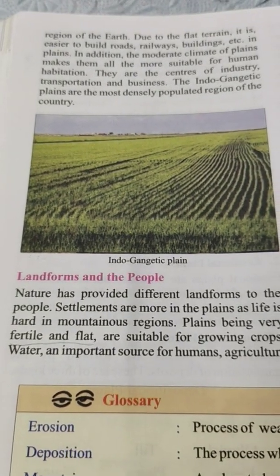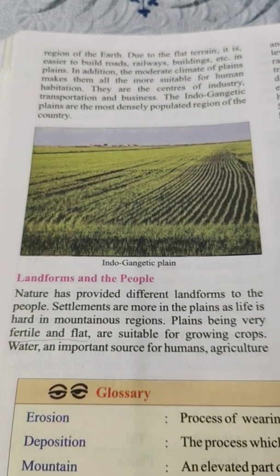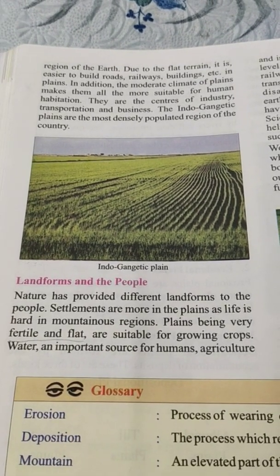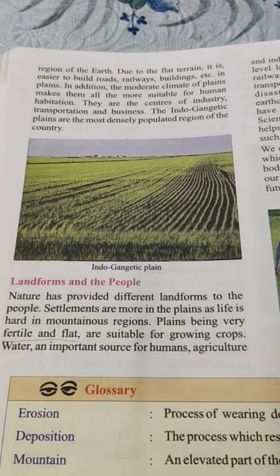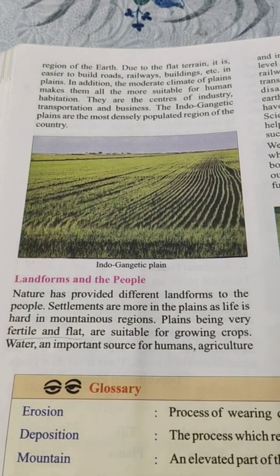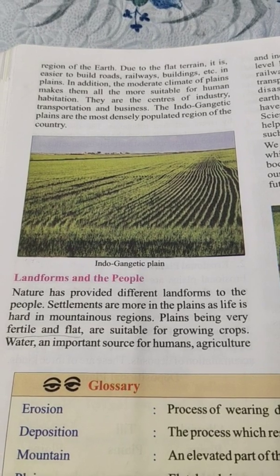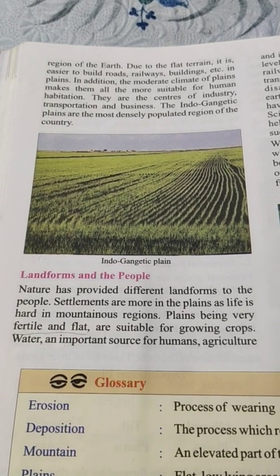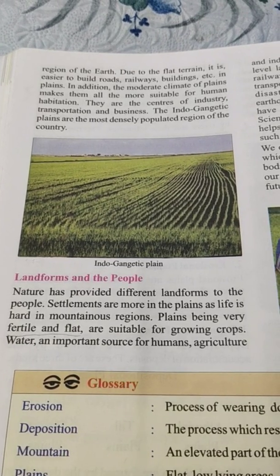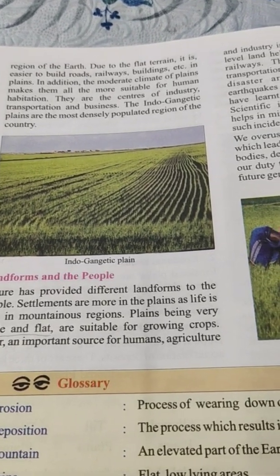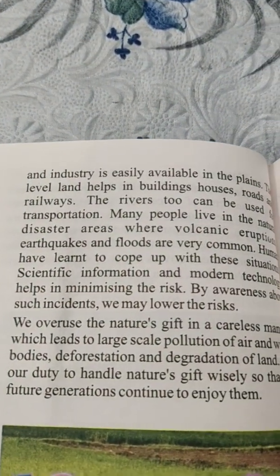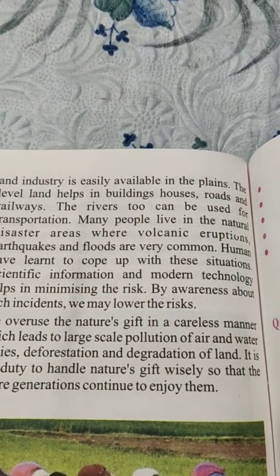Next we will see landforms and the people. Nature has provided different landforms to the people. Settlements are more in the plains as life is hard in mountain regions. Plains, being very fertile and flat, are suitable for growing crops. Water, an important source for humans, agriculture and industry, is easily available in the plains.